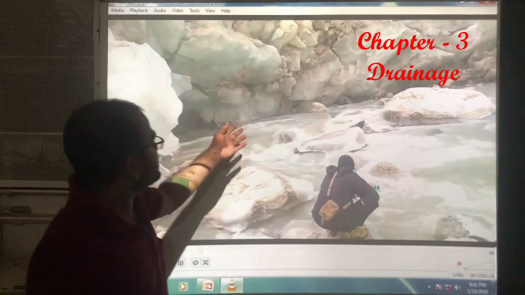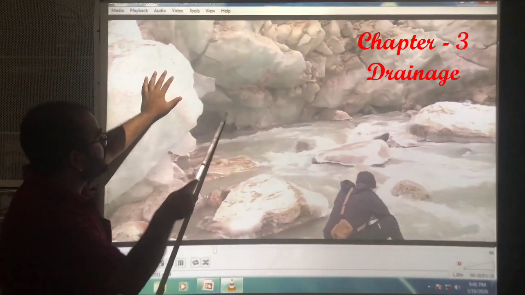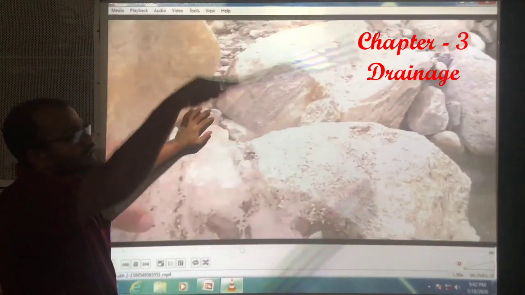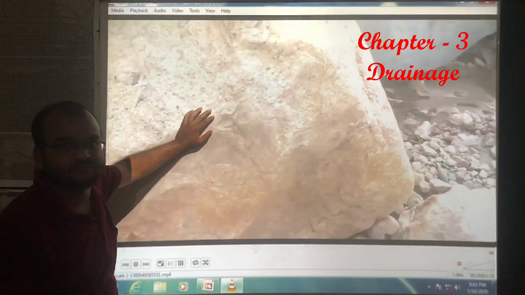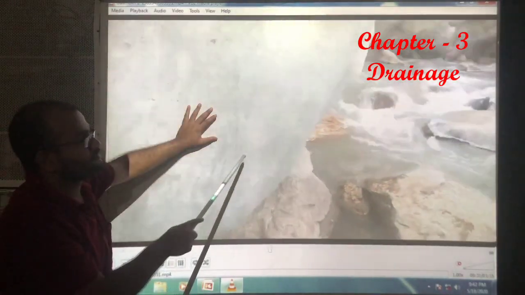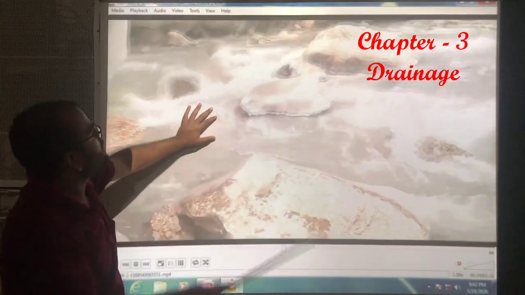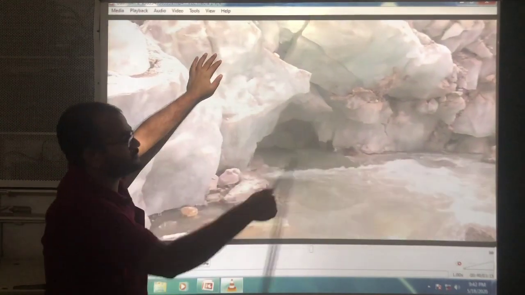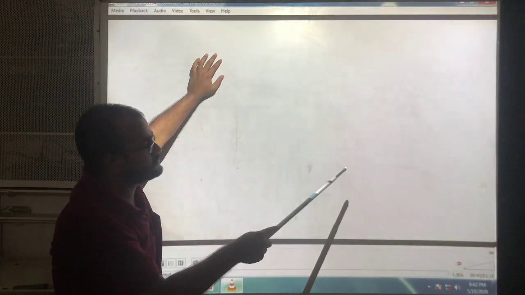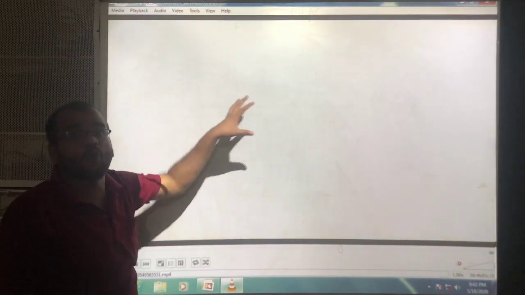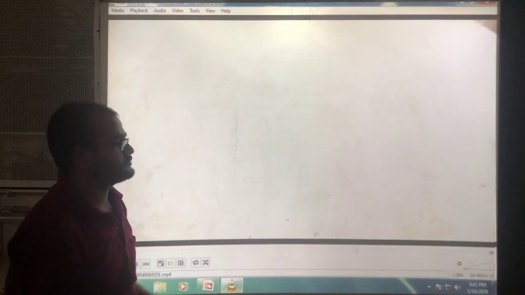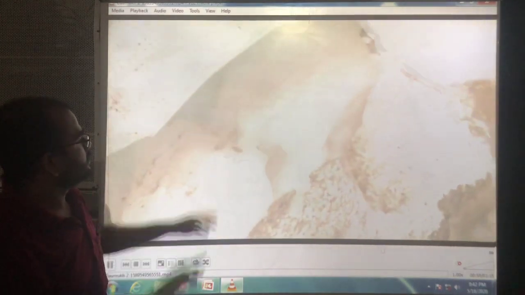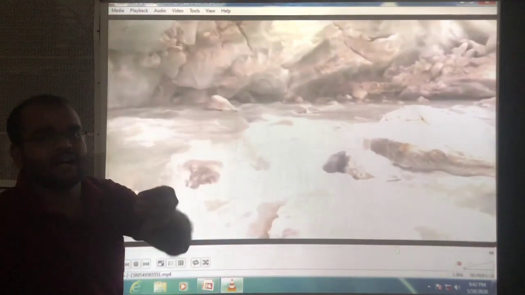Here you can see one picture, one video. This is the starting point of river Ganga. This total area is Gangotri Glacier. You can see how the river is flowing. The water is coming from the melting of the glacier. This is present in Gomukh. This is totally covered by ice.